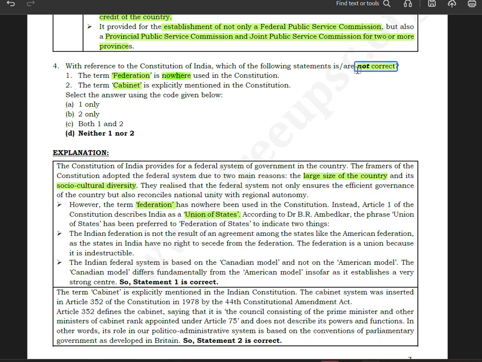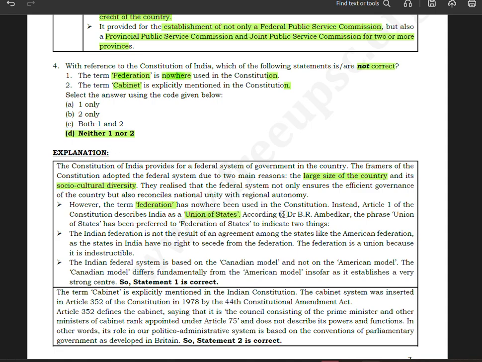Okay, how many of them are not correct? So this one is also correct, this one is also correct. So neither 1 nor 2 will be the right answer. Both of them are correct, so it means that D will be the correct answer.